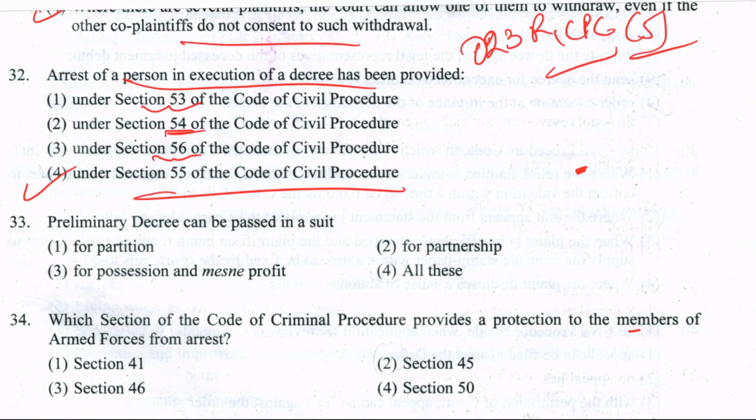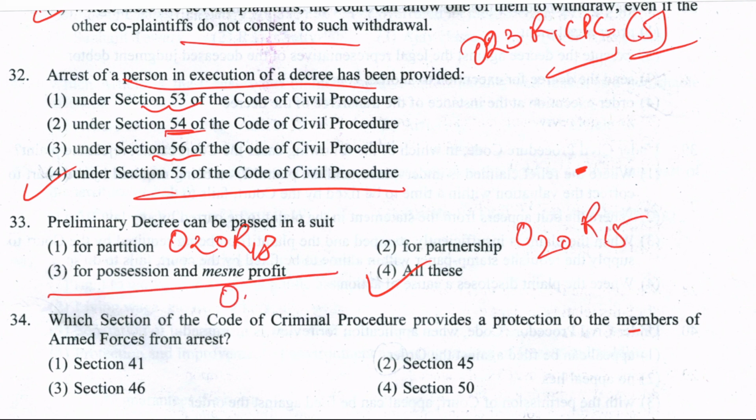Next question, question 33. Preliminary decree can be passed in a suit for what? For partition, for partnership, for possession and mesne profits, or all of the above? Well, it is all of the above. And partition decree is mentioned where? Order 20, Rule 18. And for partnership it is Order 20, Rule 15. And for possession and mesne profits, it's Order 20, Rule 12.